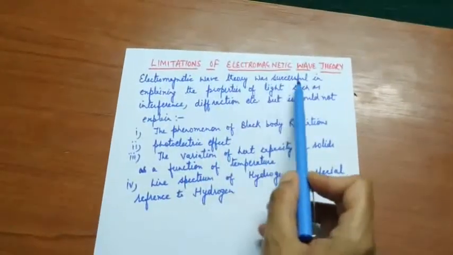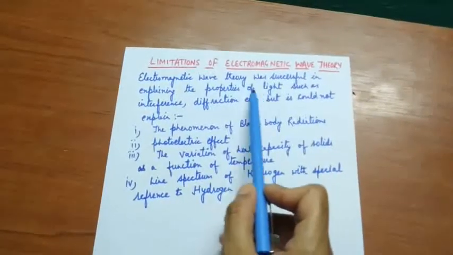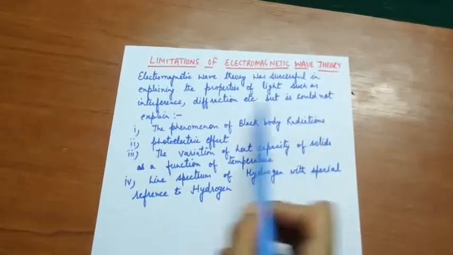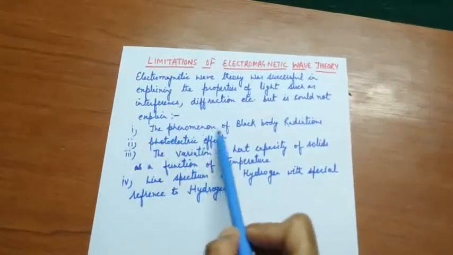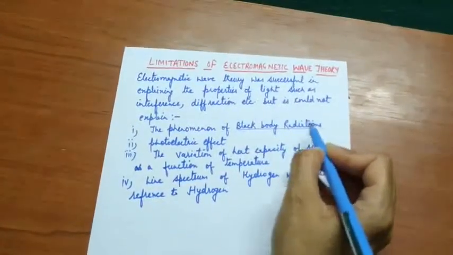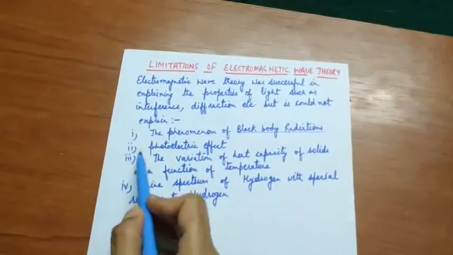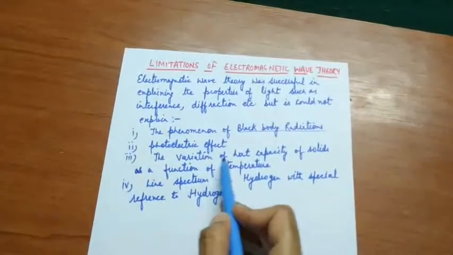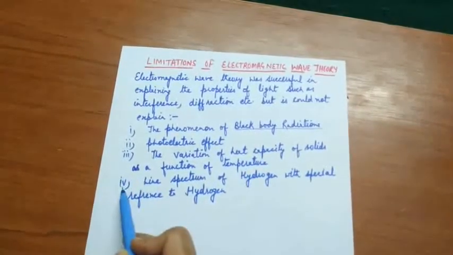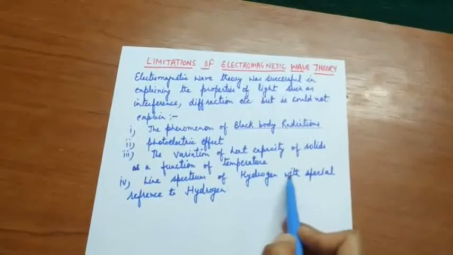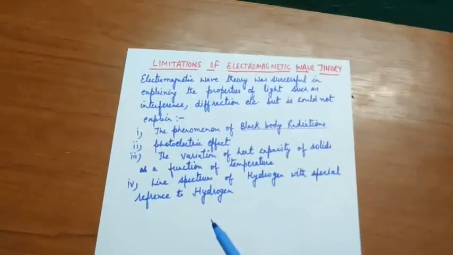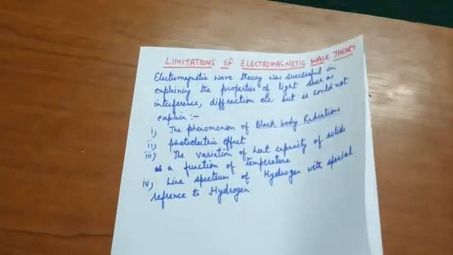Electromagnetic wave theory was successful in explaining properties of light such as interference, diffraction, etc. But it could not explain, number one, the phenomena of black body radiations; second, the photoelectric effect; third, the variation of heat capacity of solids as a function of temperature; and number four, the line spectrum of hydrogen. So these are the four limitations of electromagnetic wave theory.